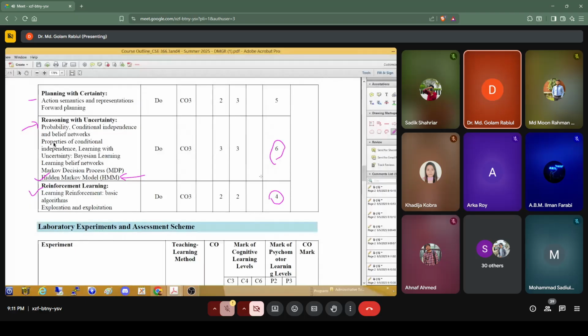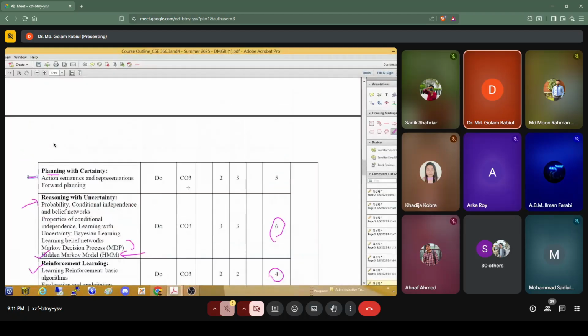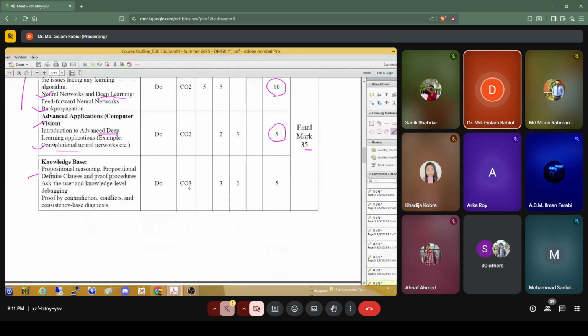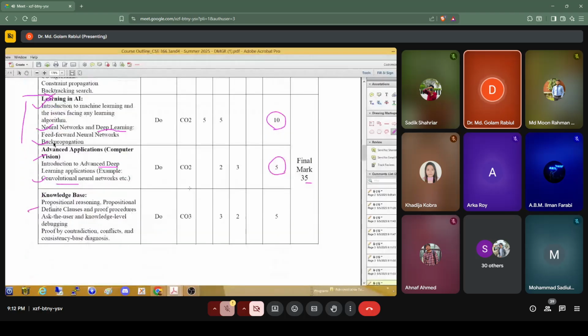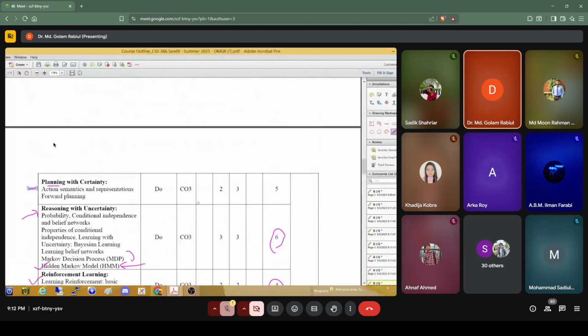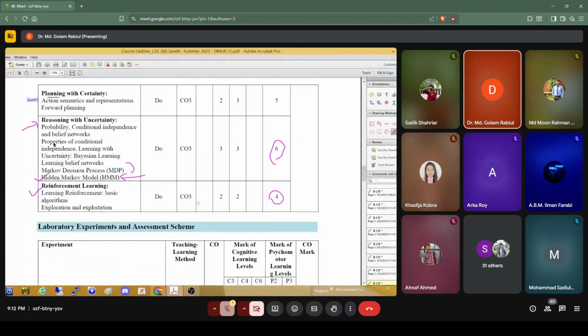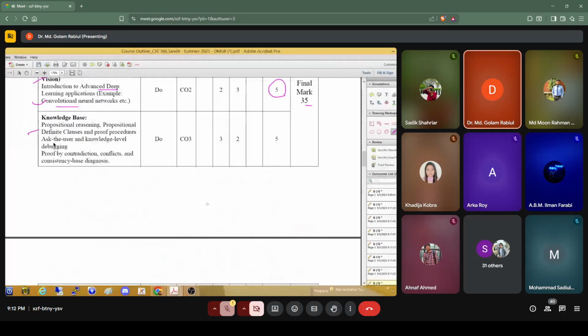Okay. And the part of the planning, actually, we have already discussed in hidden Markov model. So I will just discuss a little about the planning, how it is related to this hidden Markov model and all other probabilistic reasoning. So that's all in our final exam syllabus. So 10, 5, 5, then 5, 6, and 4. So total 35 marks.